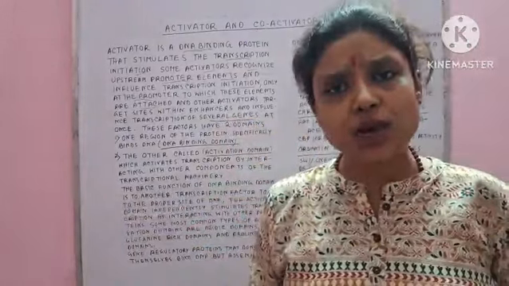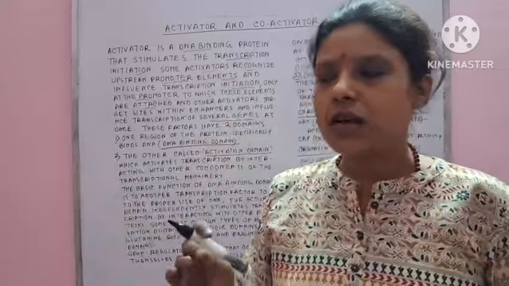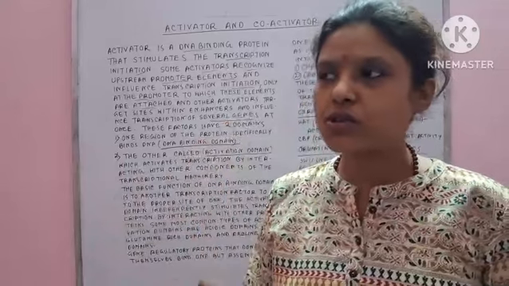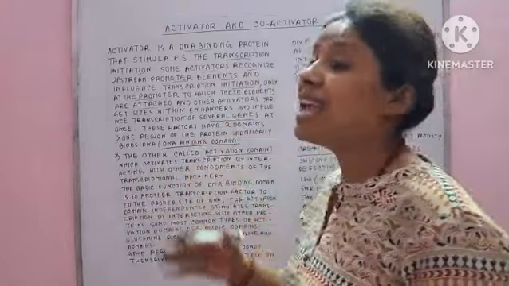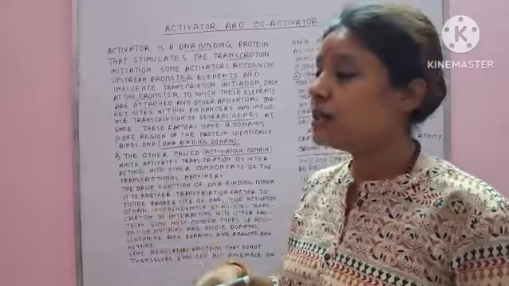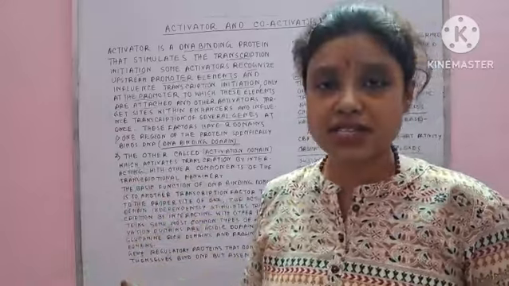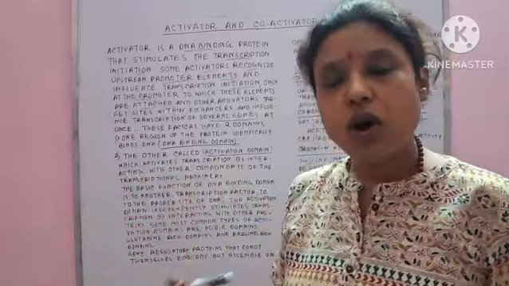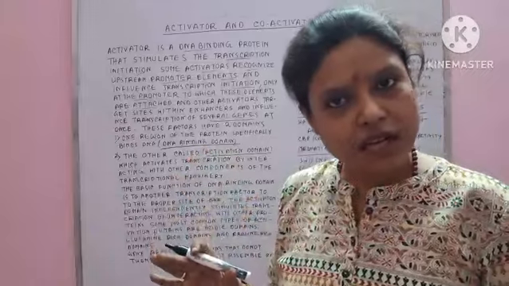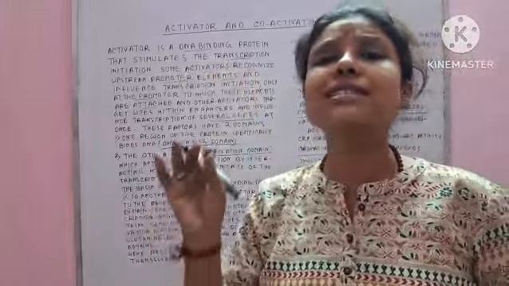That means at once it can influence a single gene to create the initiation of the transcription process, or it may influence different or several genes to induce the transcription process at a single time. Clear? So its function is that it recognizes the promoter.